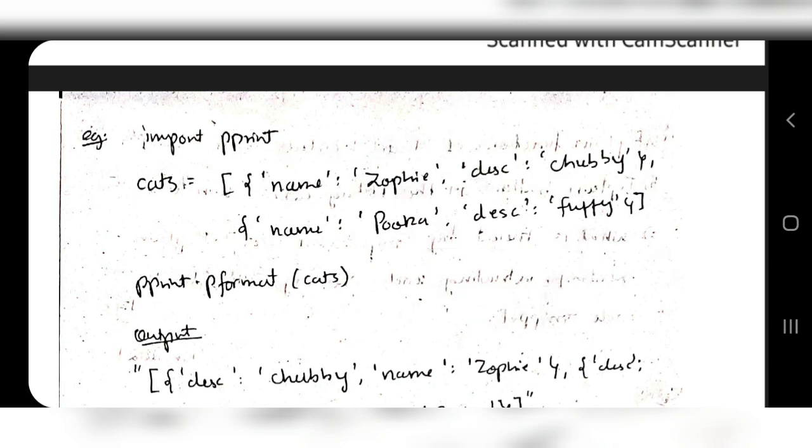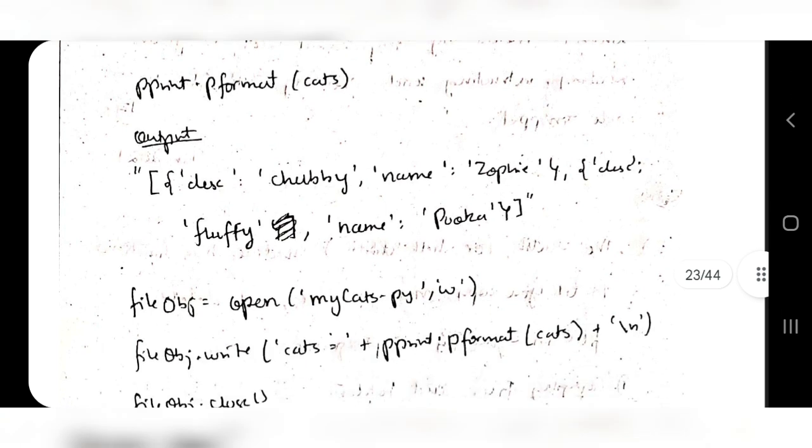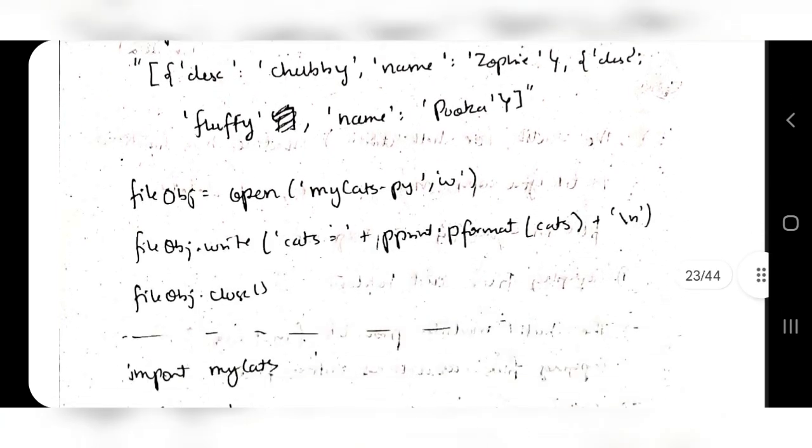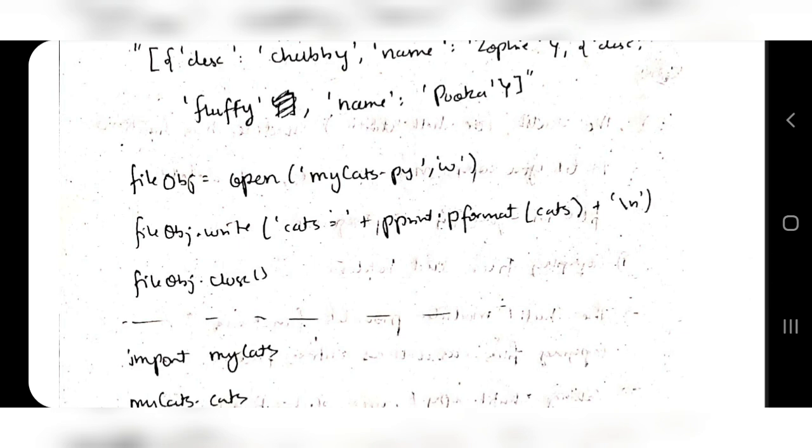After that you will be writing here pprint.pformat of cats. So you are doing pformat. What does that mean is, it will convert this list into a string. So the list will be converted to a string here. This whole thing is a string now. Okay, one string, and that string will be written in another file like mycats.py.